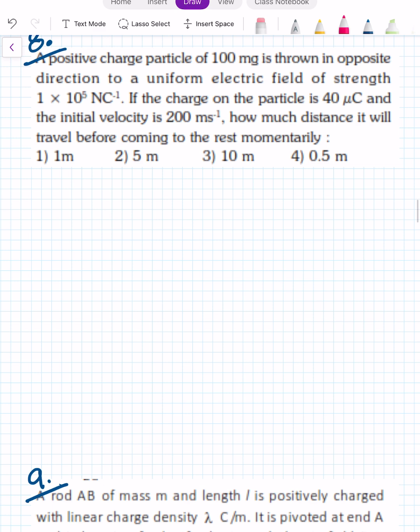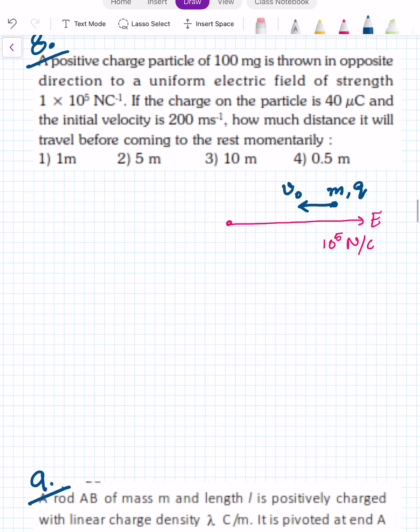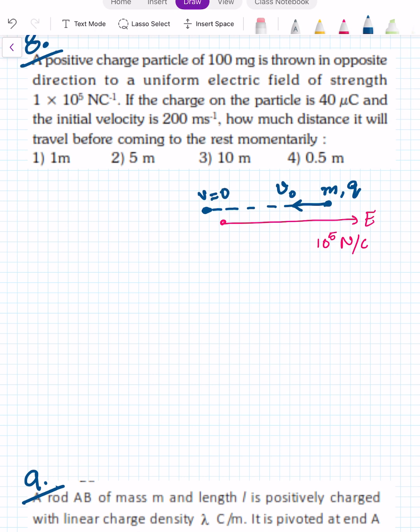A positively charged particle of mass 100 milligram is thrown in the opposite direction to a uniform electric field. Say the electric field is in this direction and its value is 10 power 5 Newton per coulomb. Now the charged particle is thrown opposite to it. If the charge on the particle is given as 40 microcoulomb and the initial velocity is 200 meter per second, then how much distance will it travel before coming to rest? Means finally it has to come to rest.